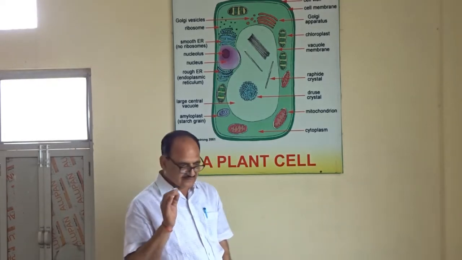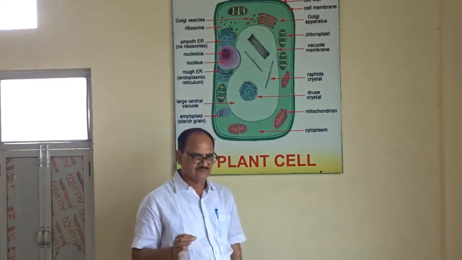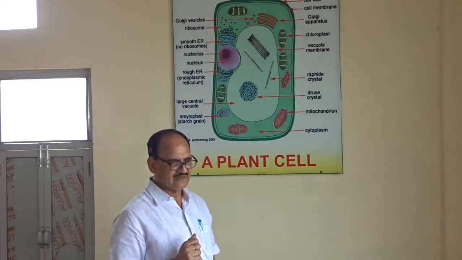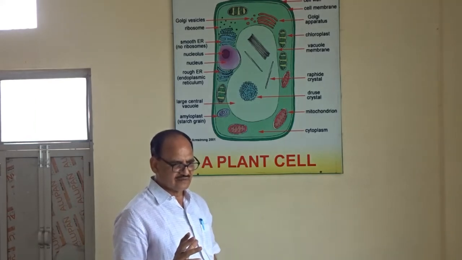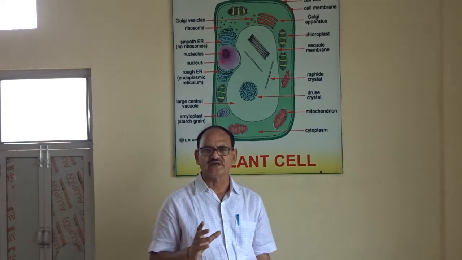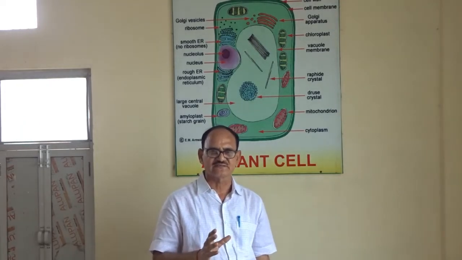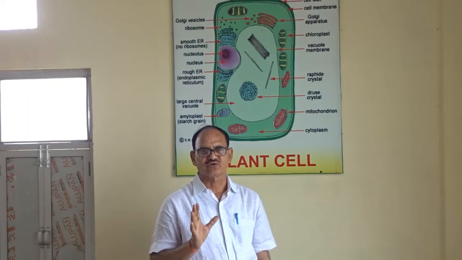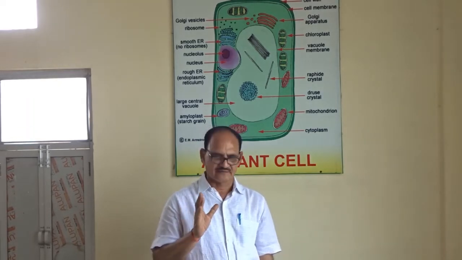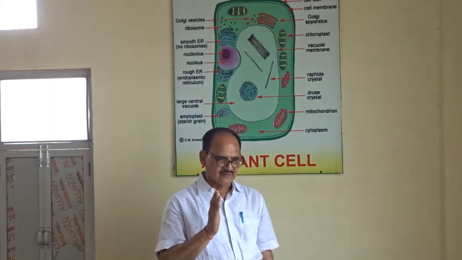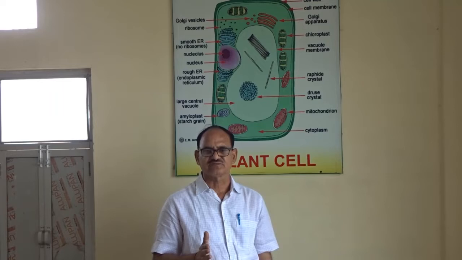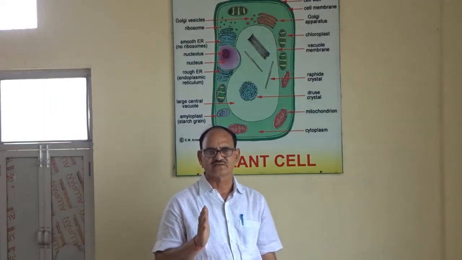For example, bacteria and cyanobacteria are simple, unicellular organisms and don't have a membrane-bound nucleus. They are known as prokaryotes, and come in the first type of cell, the most primitive cell, that is the prokaryotic cell.